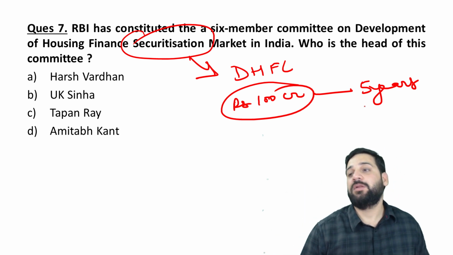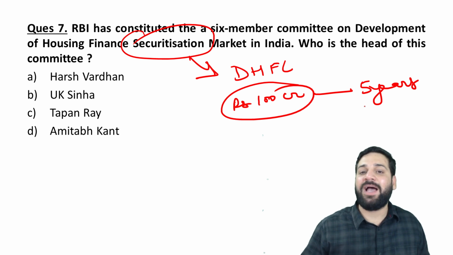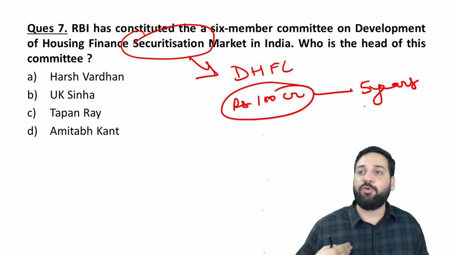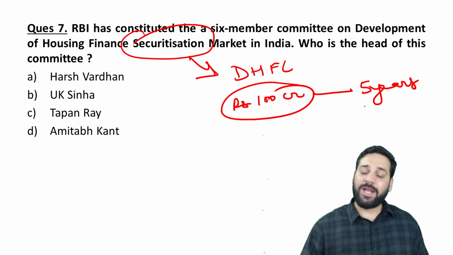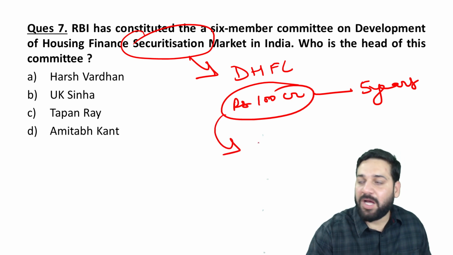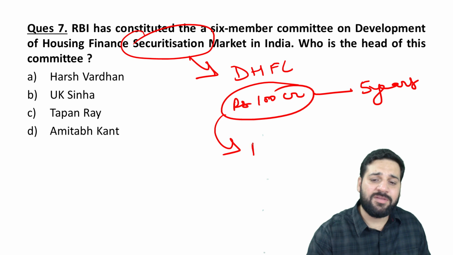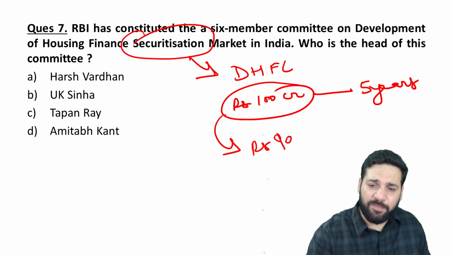What to do? My debtors are going to pay me back every month, but I need to pay my creditors right now. So I'll ask other banks or financial institutions: see, I want to sell these loans for, let's say, 90 crore rupees.